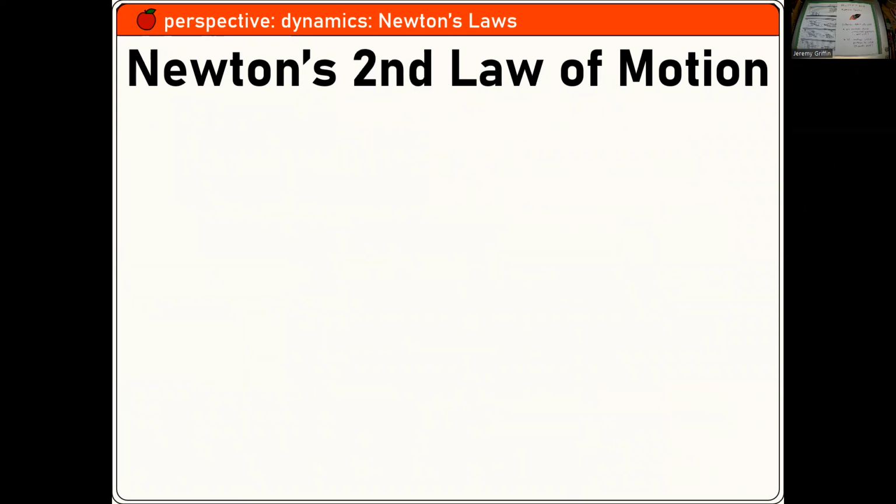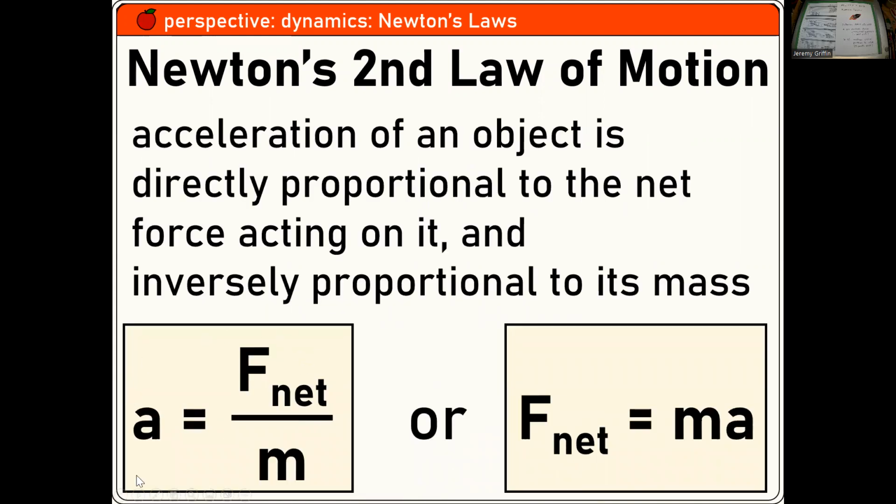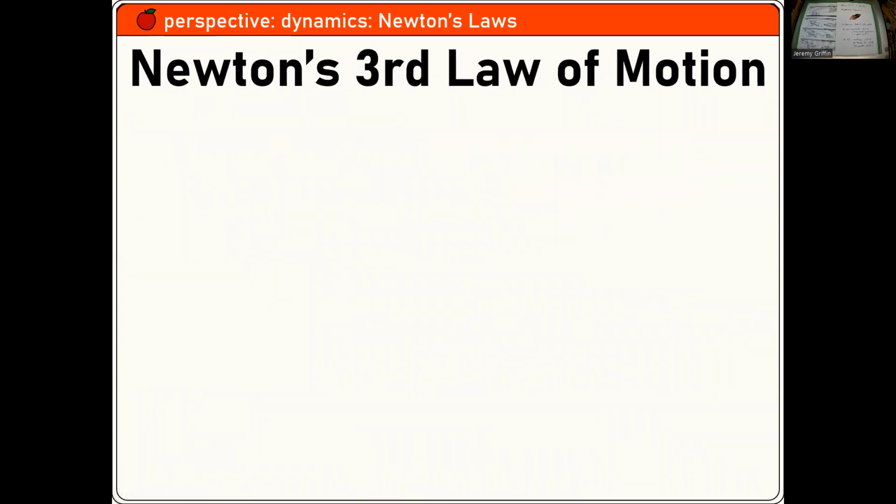What does the second law of motion say? F equals ma. Boom. Actually, I really like this left form of it: acceleration is caused by a net force acting on a mass. You can go either way with that. How about Newton's third law? What's that one say? Forces are always equal and opposite.